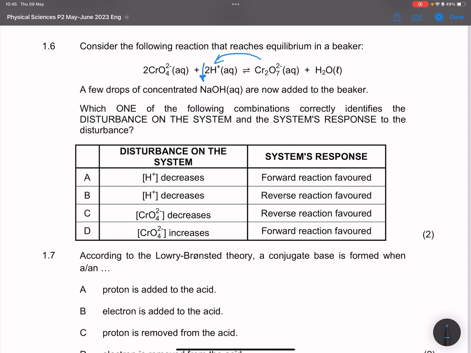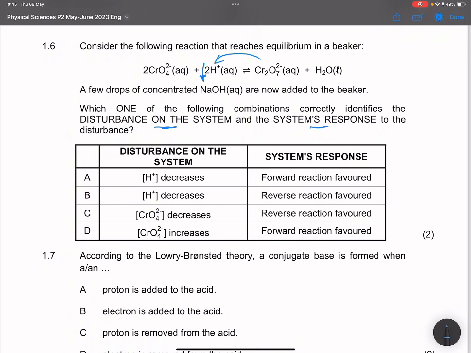They say, which one of the following combinations correctly identifies the disturbance on the system, and the system's response? The disturbance that we made, as we said, we decreased the concentration of hydronium ions. So which one?